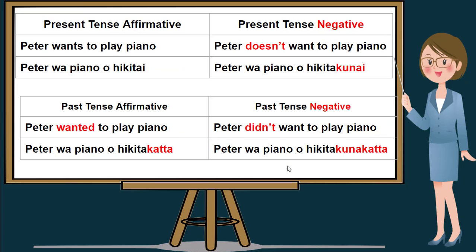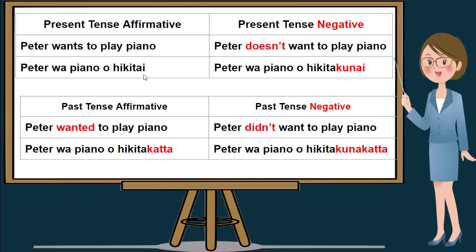Another example is Peter wants to play piano. Wants to play is hikitai. So if we translate this sentence, Peter wants to play piano, it will be Peter wa piano o hikitai.